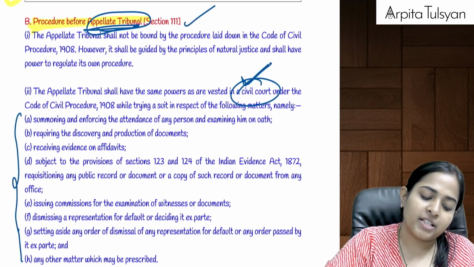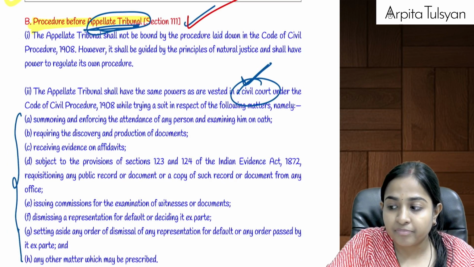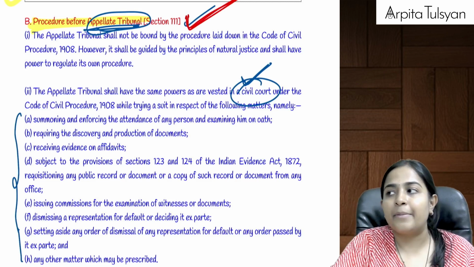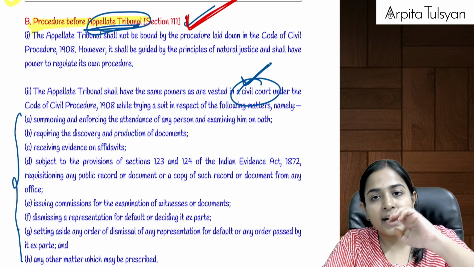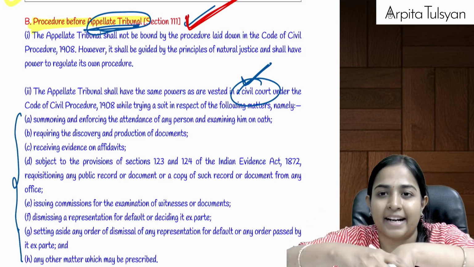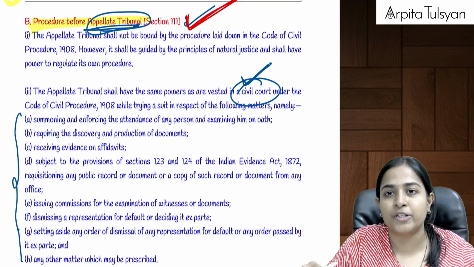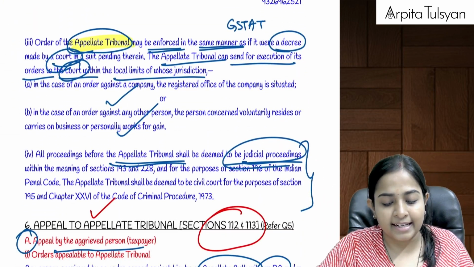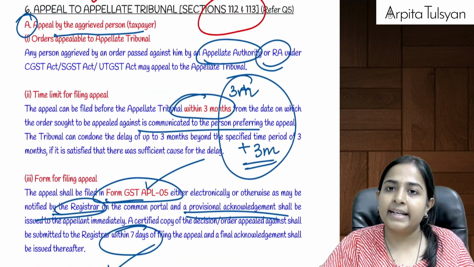And the next point which is coming up here is the powers which are there with the appellate tribunal. Now, the appellate tribunal has got all the powers as vested in a civil court. It is regulated by the Code of Civil Procedure, but it is not just bound to follow the civil procedure. It is regulated by its own procedure also, meaning it can make its own procedures and get itself regulated by its own procedures also. Are you understanding this? Yes.